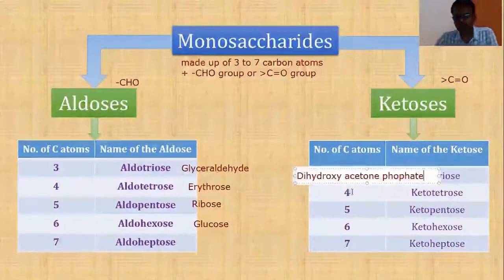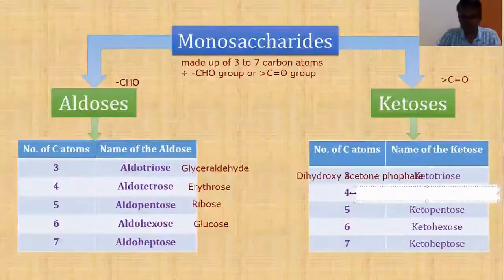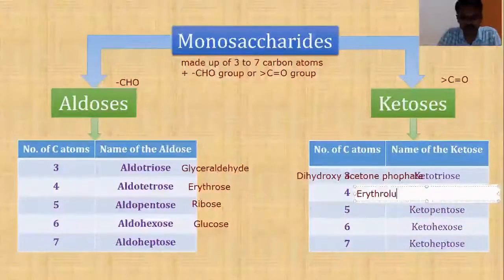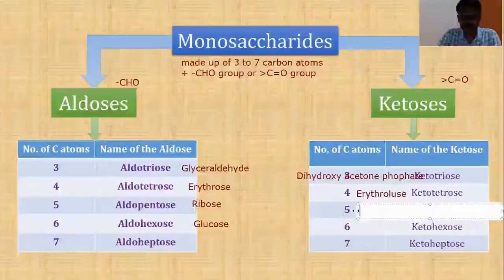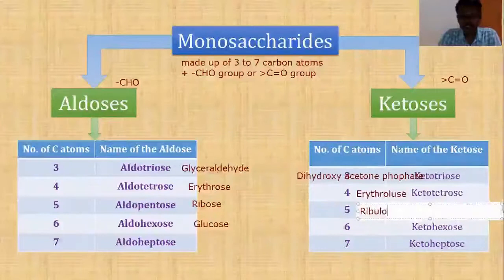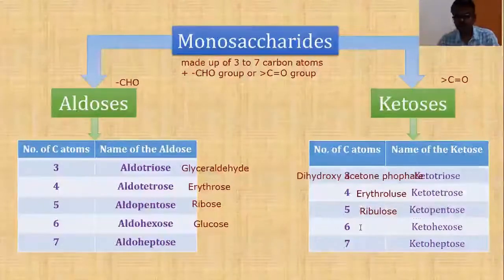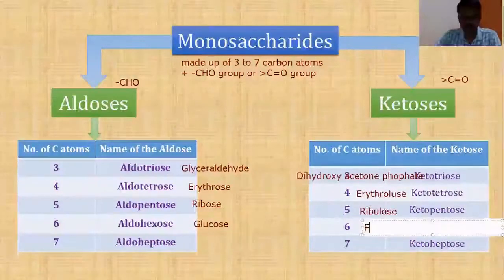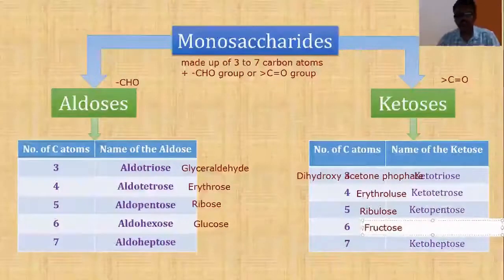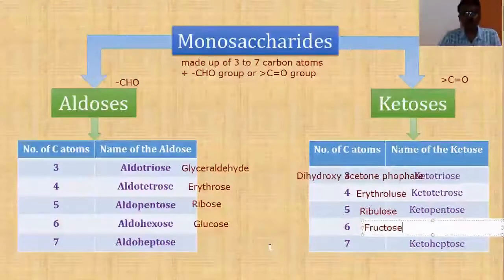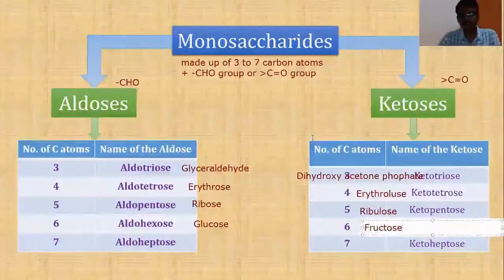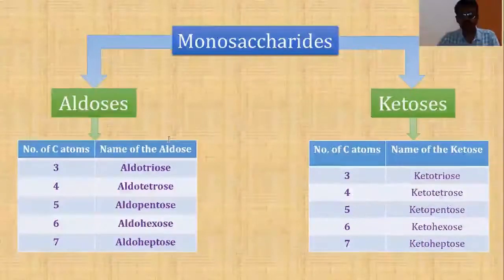Ketotetrose example, erythrulose. Example for ketopentose, ribulose. Hexose example, your fructose. Pseudoheptulose, not required. Up to 6 you should be able to remember the examples. So this is about what monosaccharides are and how they are classified further. Now let us summarize the complete classification one more time and then move to the other topic.